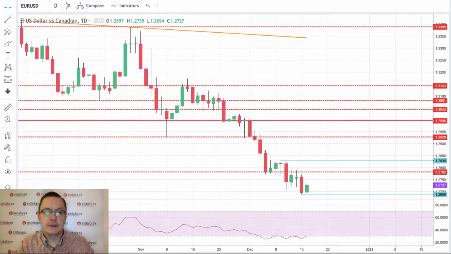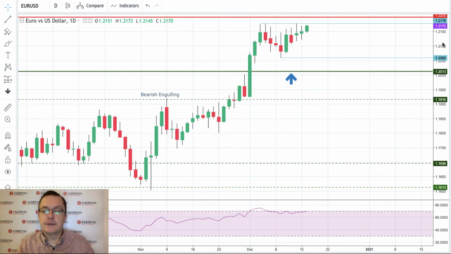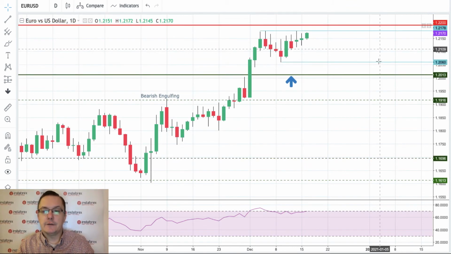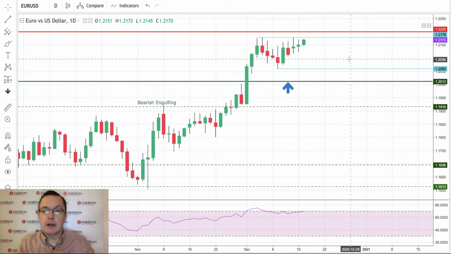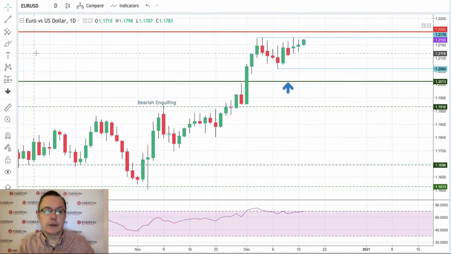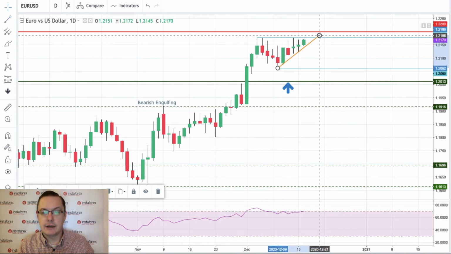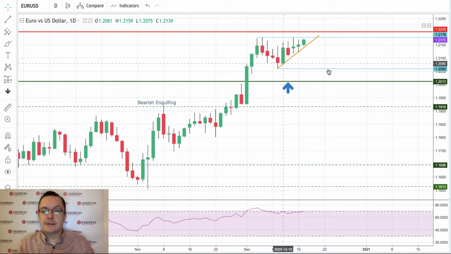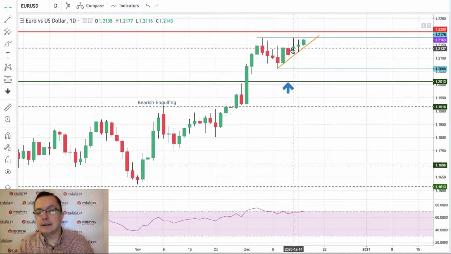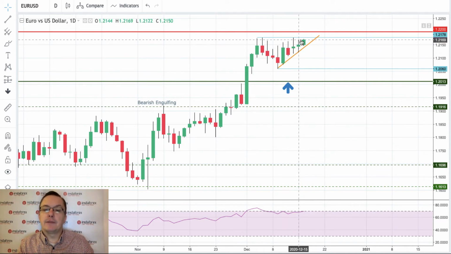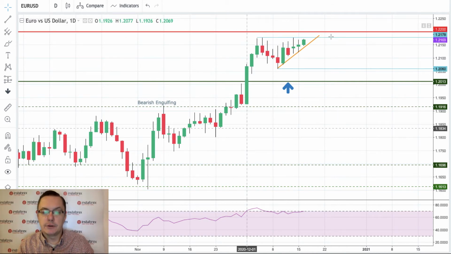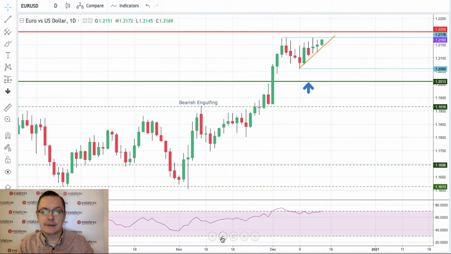Let's take a look at the euro dollar. There is plenty of data, as you can see, that will affect the US dollar rate today. We are still going up on the euro dollar. As you can see, this is the short-term trend line. There you go. We are still bouncing from this trend line. It looks like we are preparing for another leg up above the level of 1.2178 and 1.22.